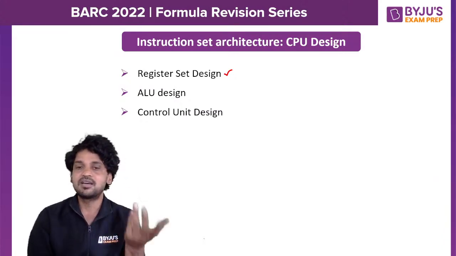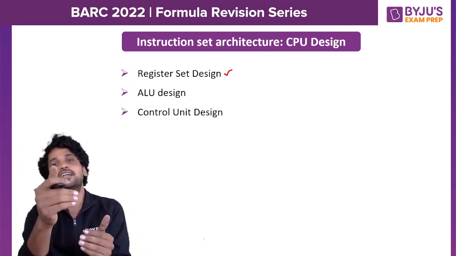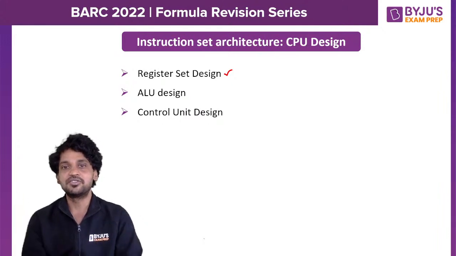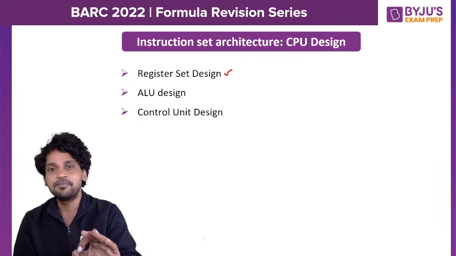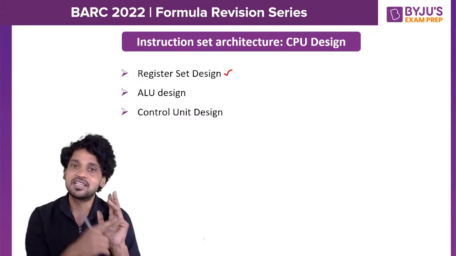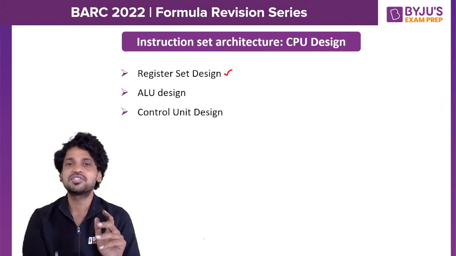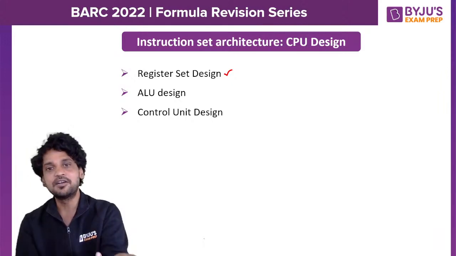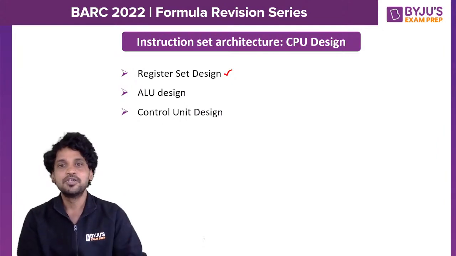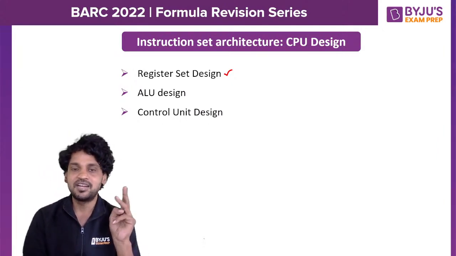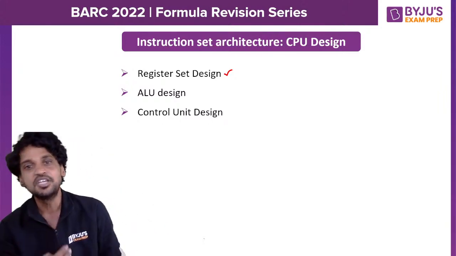Next, the ALU design. The purpose of the ALU is to take care of the execution of each and every instruction. During instruction execution, each instruction is going to perform an operation. This operation could be an arithmetic operation or a logical operation. Except for some data transfer instructions, every instruction performs either an arithmetic or a logical operation. All these operations will be performed within the ALU. So the ALU primarily performs three different kinds of operations: the first one is arithmetic operations, the second one is logical, and the third one is shift operations.